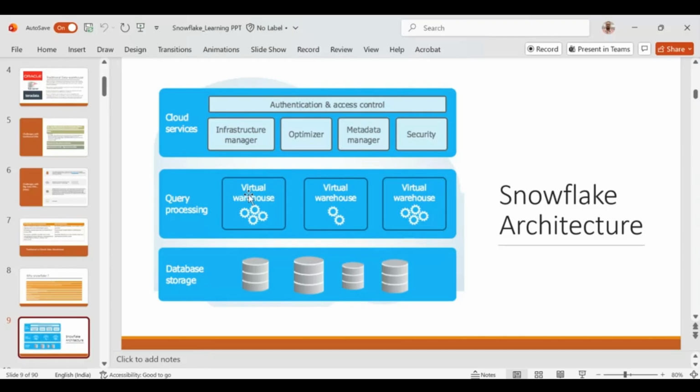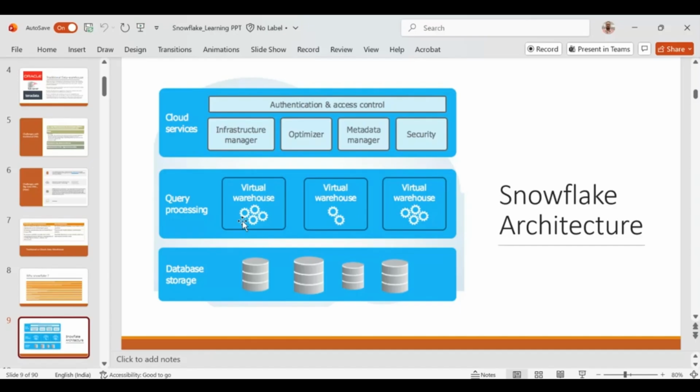Any type of data related activities you are doing, let's say selecting data, inserting data, updating data, deleting data, virtual warehouses are responsible for processing your data. If you don't have the virtual warehouses, you can't process those data related activities. So that's how it works.